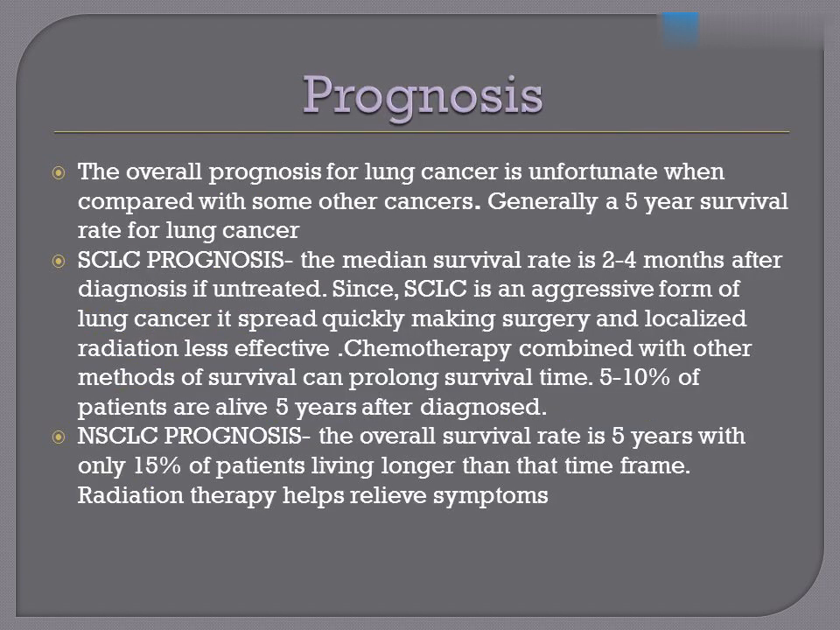Prognosis. The overall prognosis for lung cancer is unfortunate when compared with some other cancers. Generally a 5-year survival rate for lung cancer. SCLC prognosis. The median survival is 2 to 4 months after diagnosis if untreated. Since SCLC is an aggressive form of lung cancer, it spreads quickly, making surgery and localized radiation less effective. Chemotherapy combined with other methods can prolong survival time. 5 to 10% of patients are alive 5 years after diagnosis.